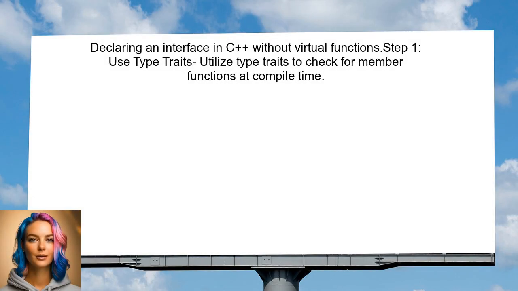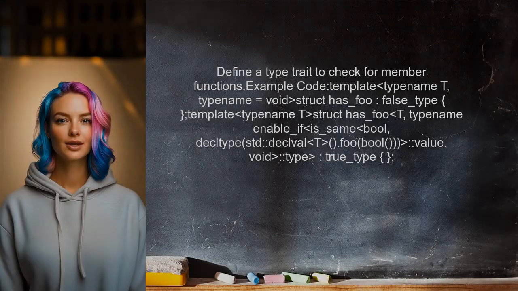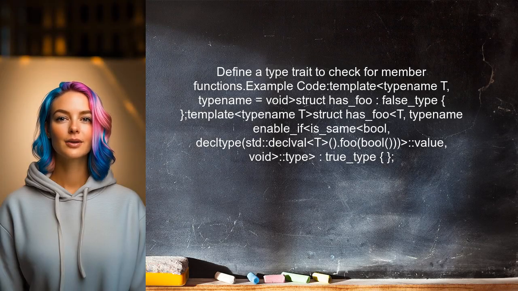To declare an interface in C++ without using virtual functions, the user can utilize type traits. This allows checking if a class implements specific member functions at compile time. The user can define a type trait called hasFoo. This trait checks if a class has a member function named foo that returns a Boolean value.